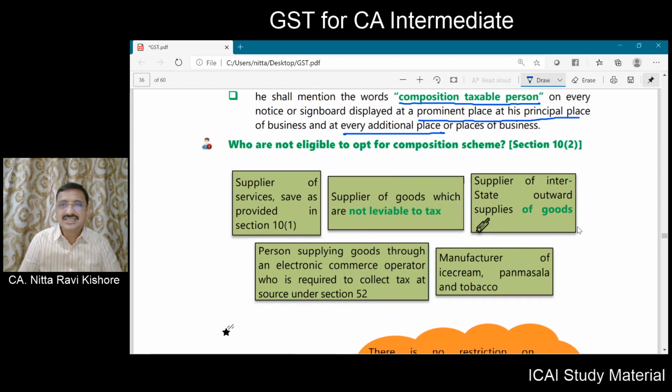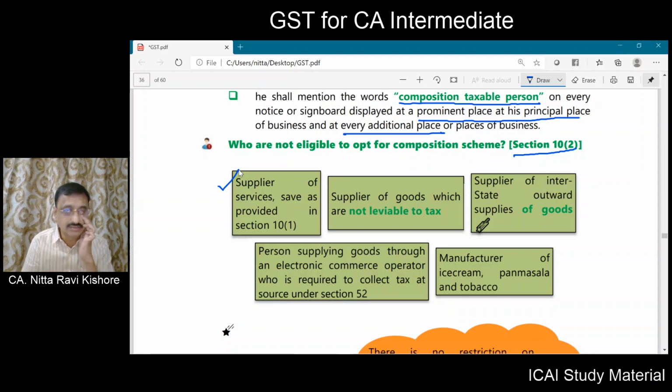Now, section 10 subsection 2 states that some people are not eligible for composition scheme. Who are they? Supplier of service is not eligible for composition scheme. We already understood in the previous class that we have two categories of composition schemes. Now we are discussing the first category.